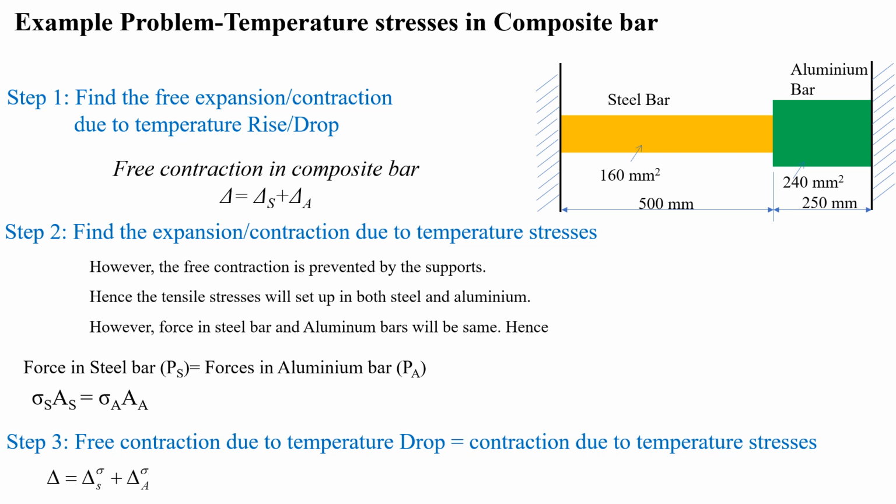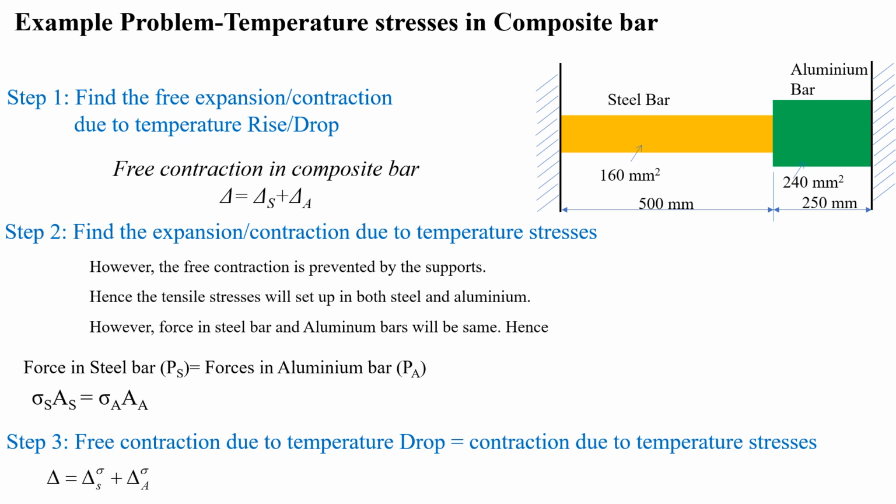Second one is to find the expansion or contraction due to the temperature stress. So for this one I have to use the force in steel bar equal to the force in the aluminium bar. So we know force equal to the stress into cross sectional area. Then you have to use sigma s As equal to sigma a Aa. So here sigma s is the stresses in the steel bar and As is the cross sectional area of the steel bar.